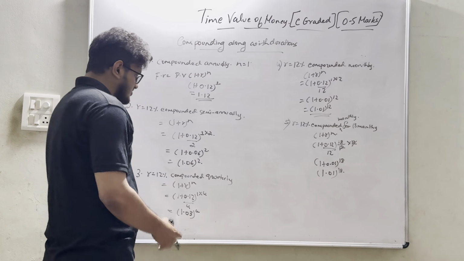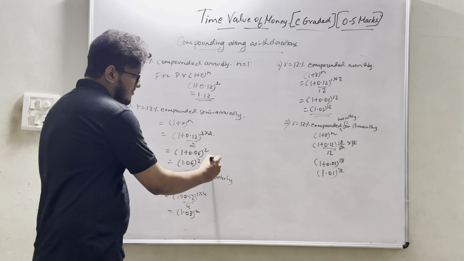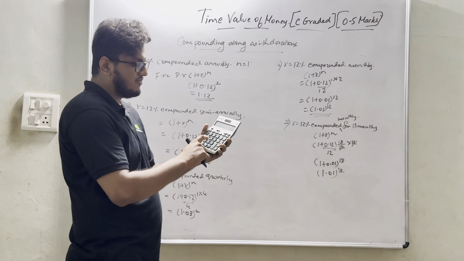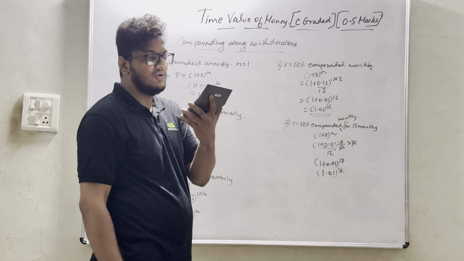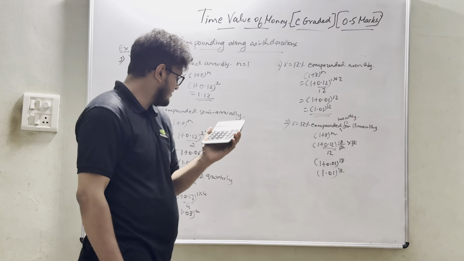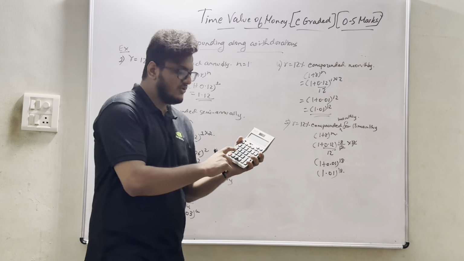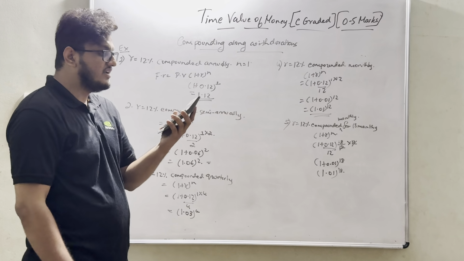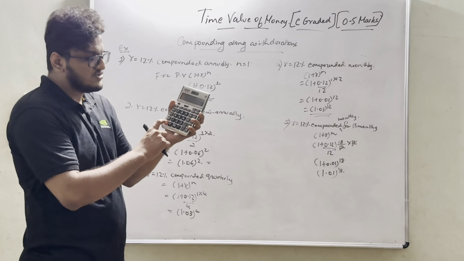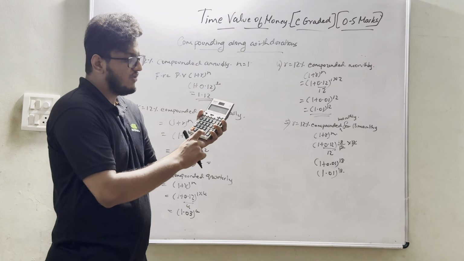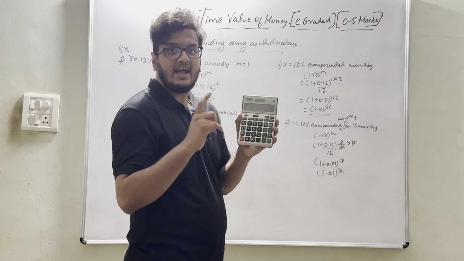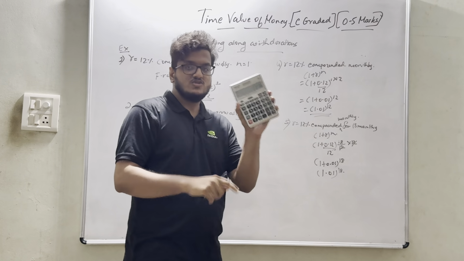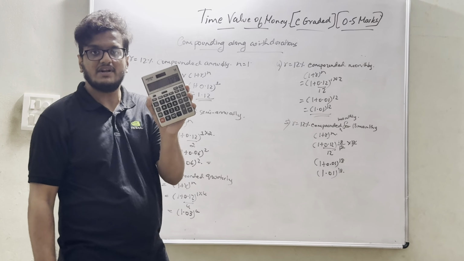Okay. So here what will be its value if we generally take 1.06 into 1.06? This is the normal calculation that we do. That is 1.1236. With regard to the calculator, we can use 1.06 into equal to. It is automatically assuming that I am doing 1.06 into itself, that is nothing but 1.06 whole square. So 1.1236 is nothing but the compounding factor.